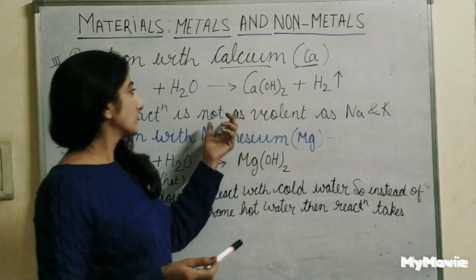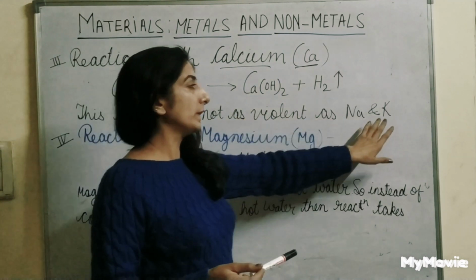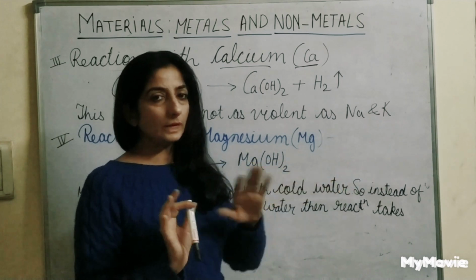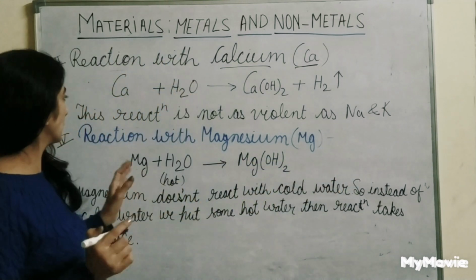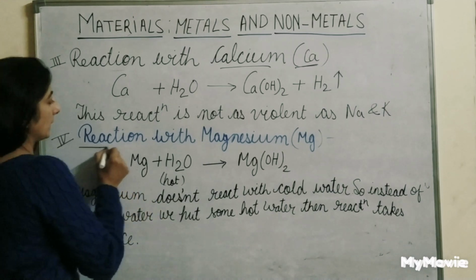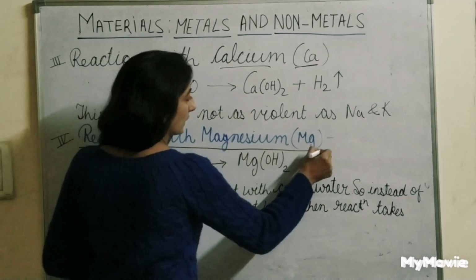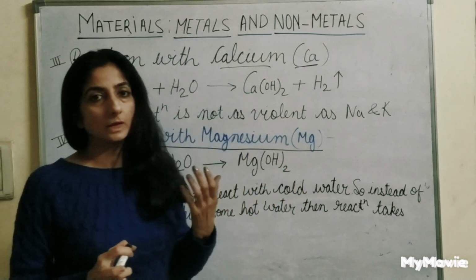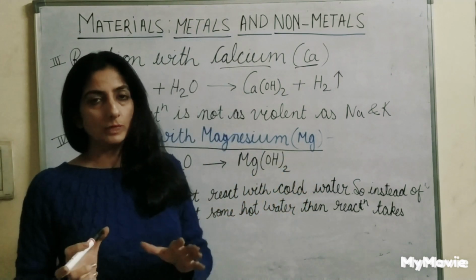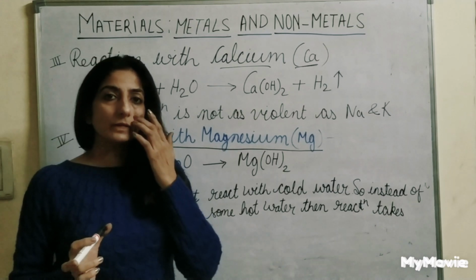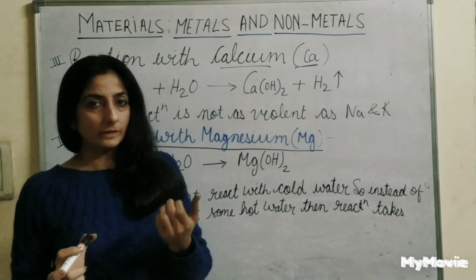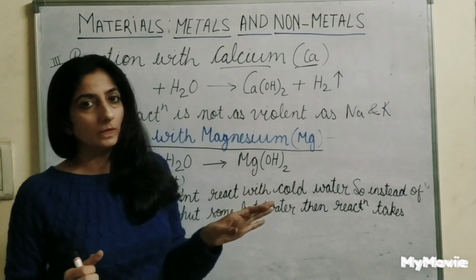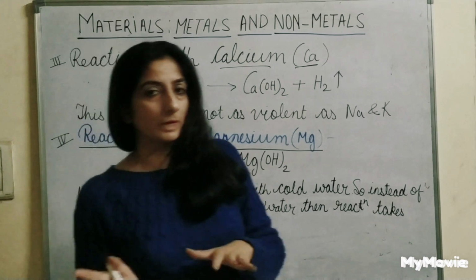This reaction is not as violent as sodium and potassium. The next example is the reaction with magnesium, Mg. When we react magnesium with water, it doesn't react with normal water or cold water. It reacts with hot water. That's why we put hot water instead of cold water, and then the reaction takes place.